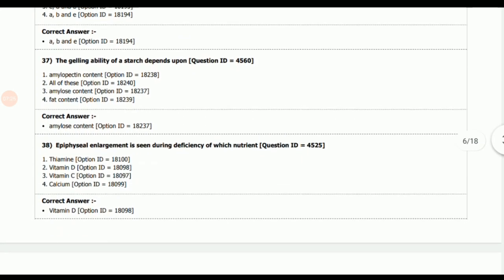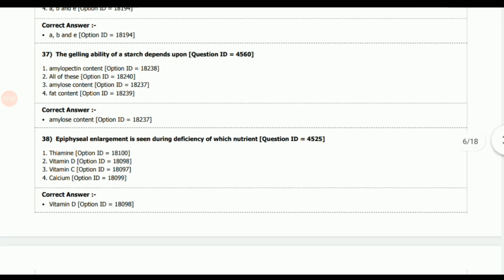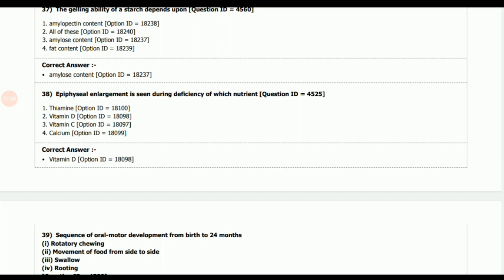Next question, the gelling ability of a starch depends upon? So the answer is amylose content. Starch has two components, amylose and amylopectin. So amylose gives it the gelling property. Next question, epiphyseal enlargement is seen during deficiency of which nutrient? The answer is vitamin D.